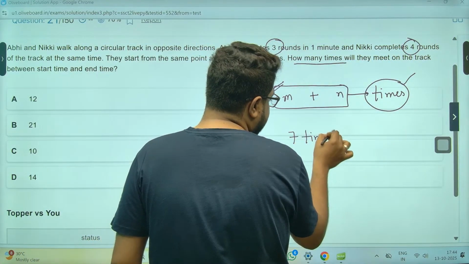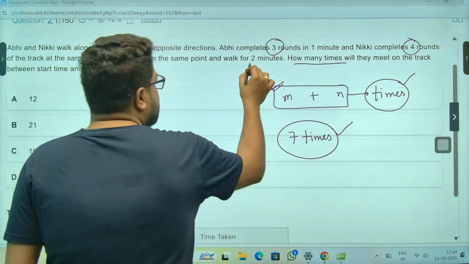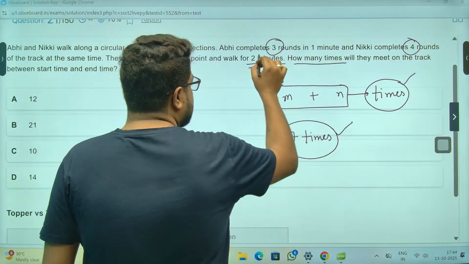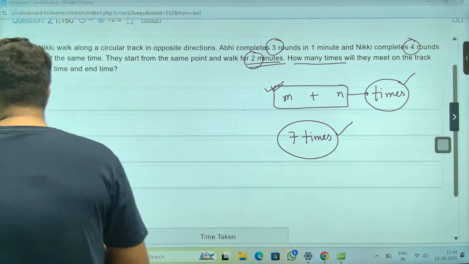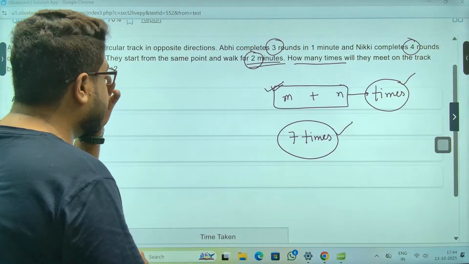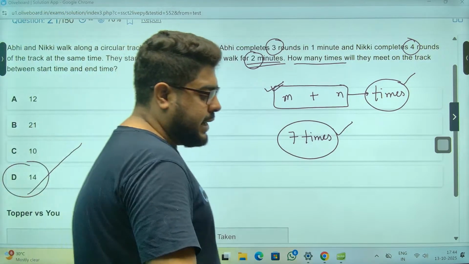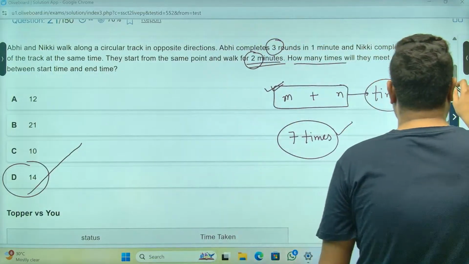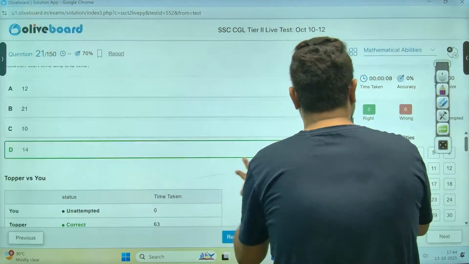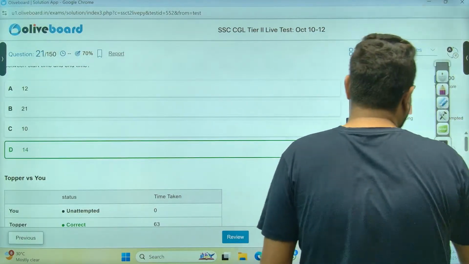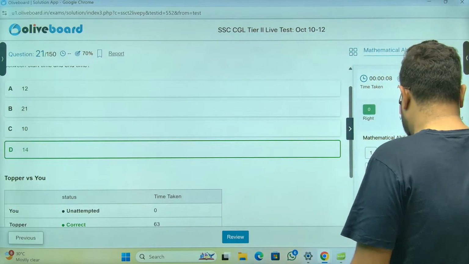They are walking for 2 minutes, so they will meet 14 times.